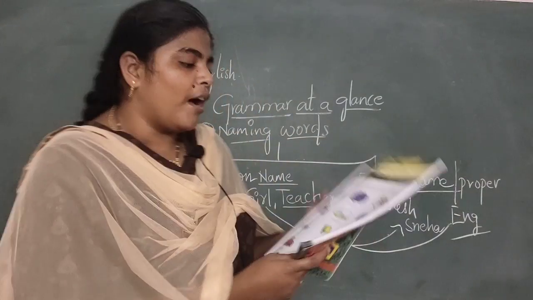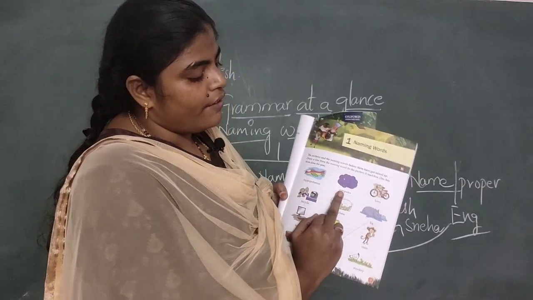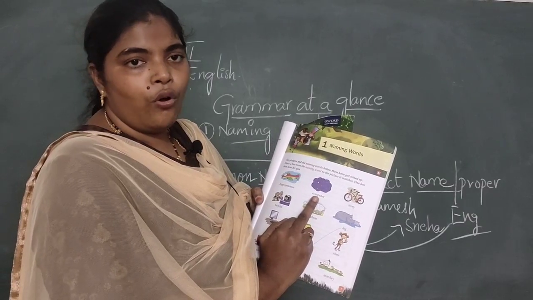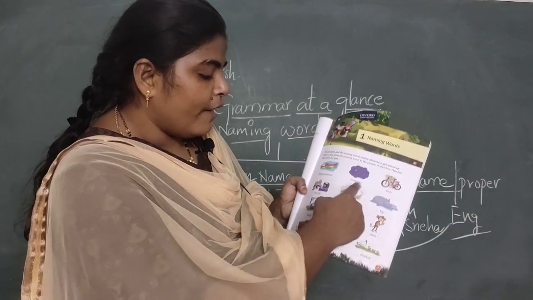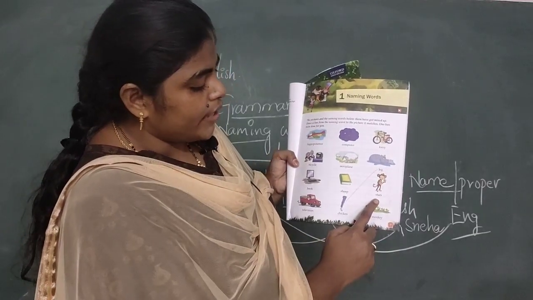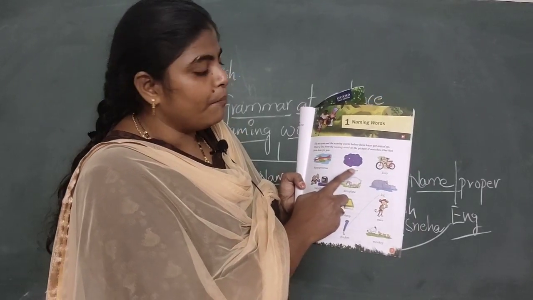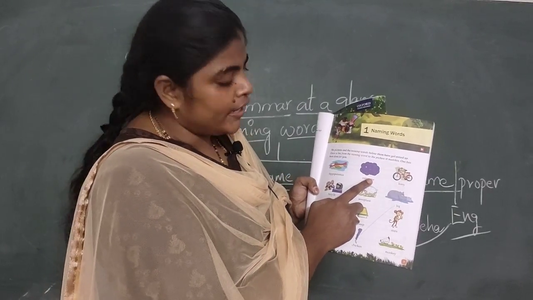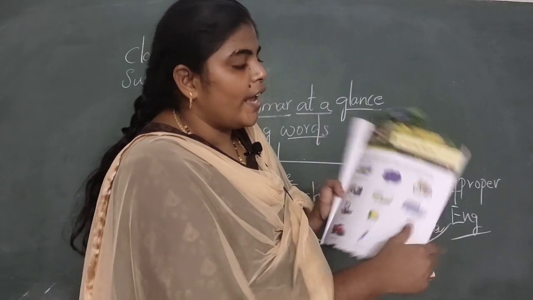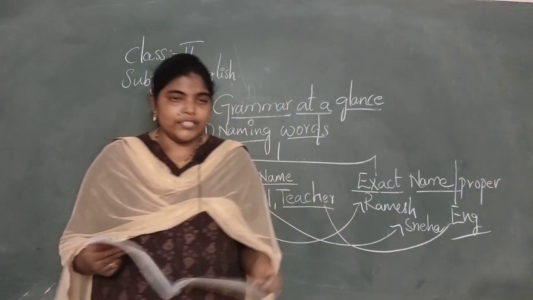Okay, you do this work, ma'am. And see, this is a sky, but they have given here computer. Is this a computer? No, this is sky. So we have to draw a line from here to where? Here, stars. We can see stars in the sky, but here they have given the name computer. That's not correct. So the correct answer is stars. Yes, in this way you have to name the words by seeing their pictures.